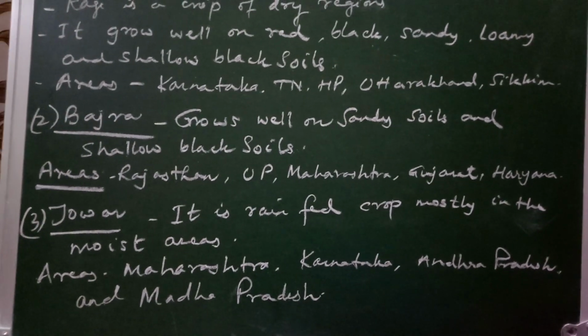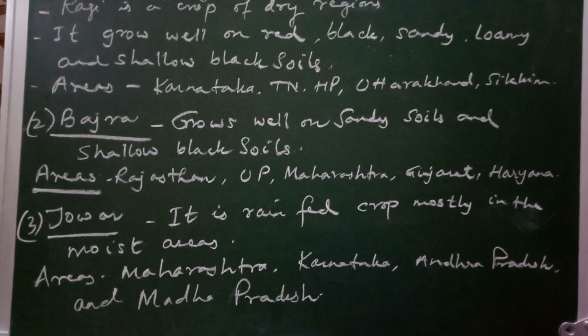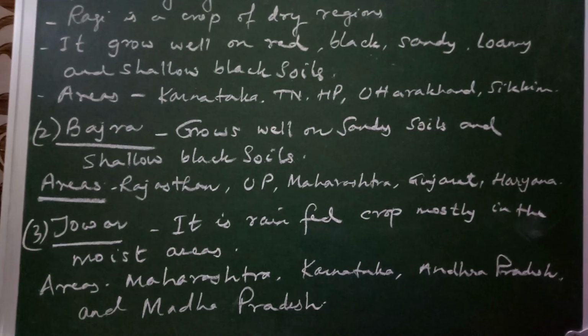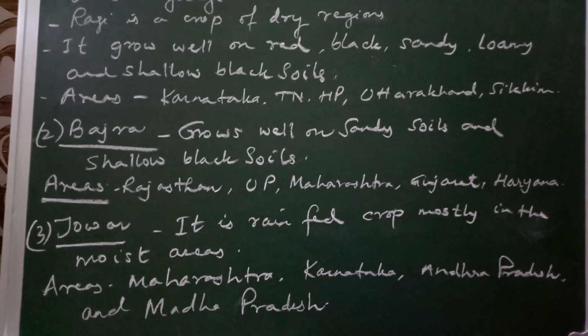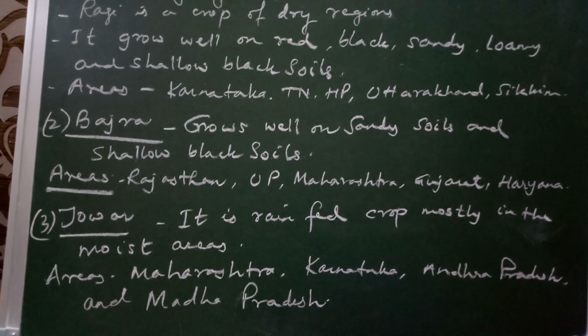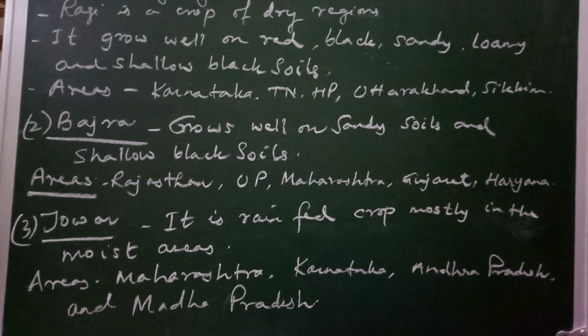Then the third millet is jowar. It is the third most important food crop with respect to the area and production, after wheat and rice.